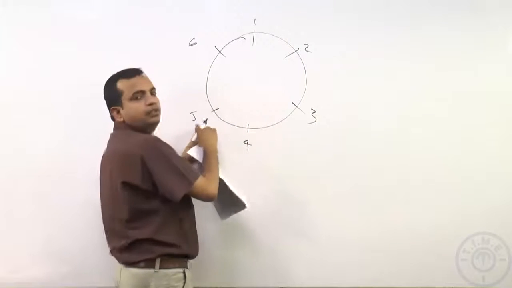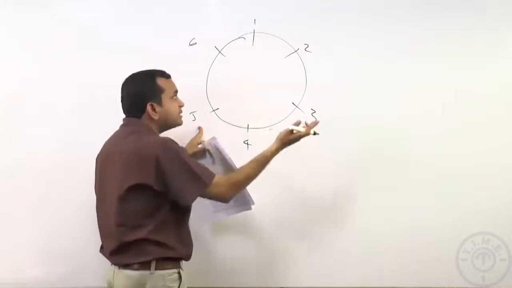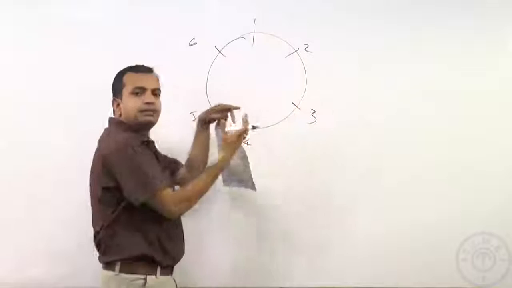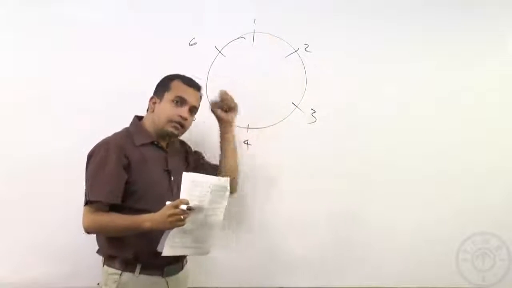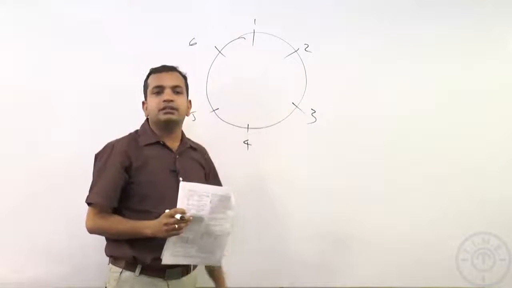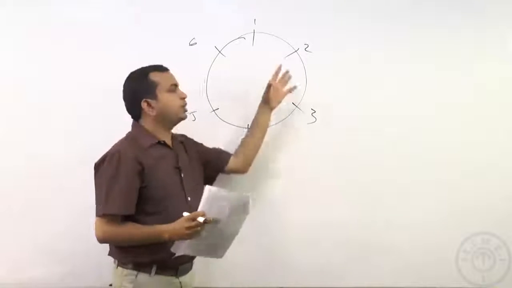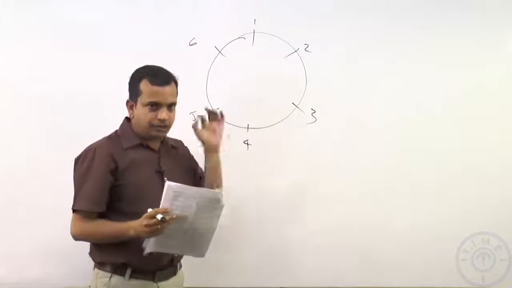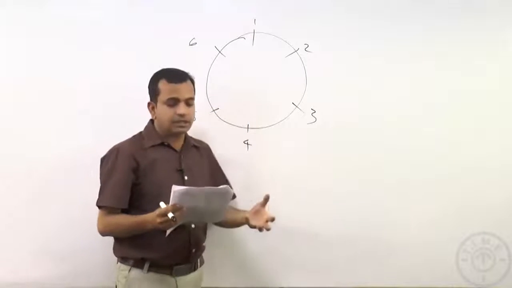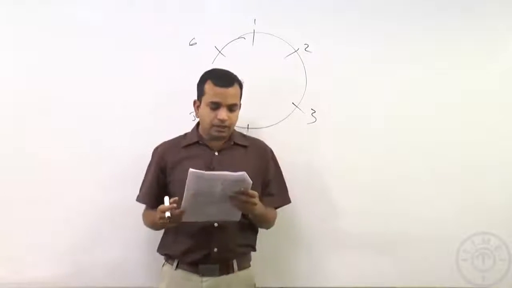So, from 5 the only seats available for him the next day will be either 1 or 3 again, which means the people in the odd seats will continue remaining in the odd seats and people in the even seats will continue remaining in the even seats, regardless of whatever order they take day after day. So, that is the first observation, and that is in fact the strongest observation which will help us answer this question very easily. Now, let us look at the question.